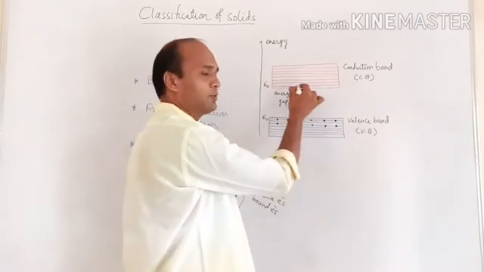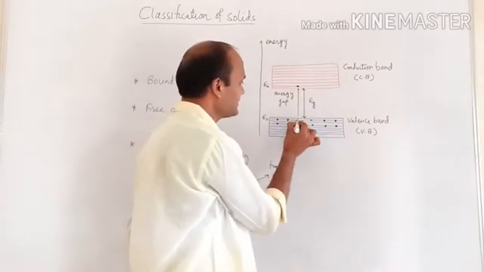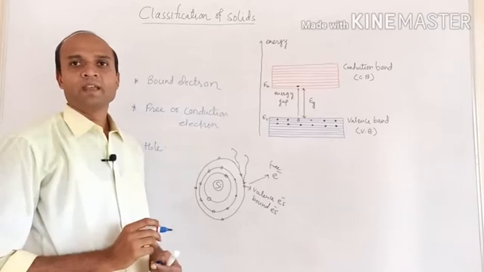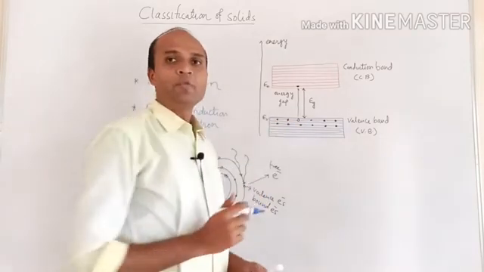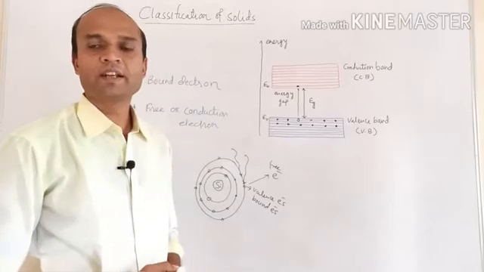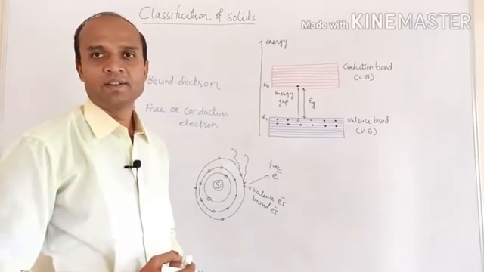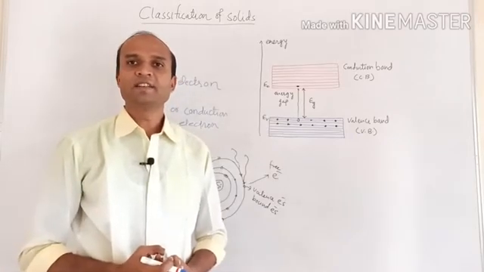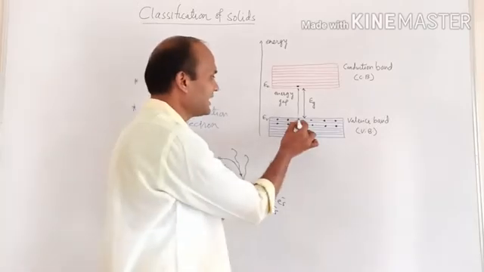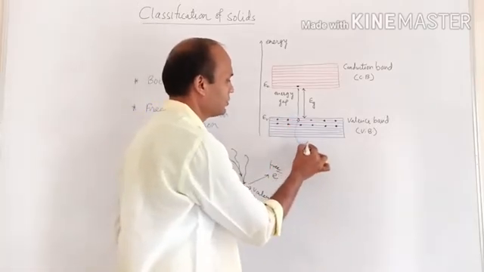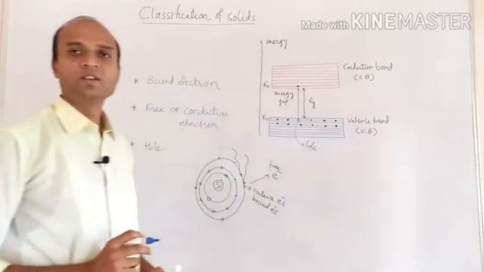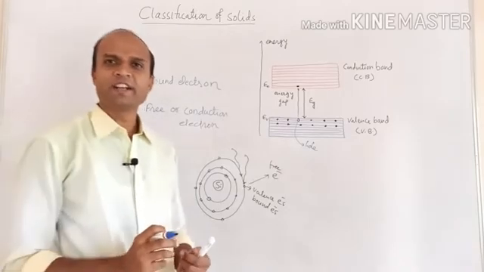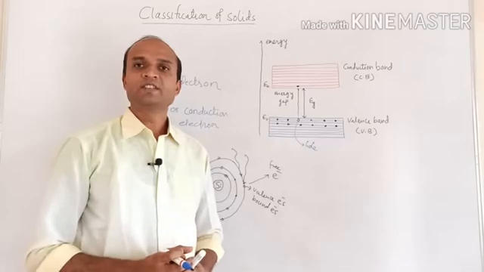But at the same time, what will happen here, when electron jumps from valence band to conduction band, then there exists a vacancy. This is a vacancy of electron, means vacancy of negative charge. And vacancy of negative charge acts as a positive charge. And this deficiency or vacancy of electron which is created in valence band is called as the hole. The vacancy of electron or deficiency of electron created in a valence band is called as the hole.